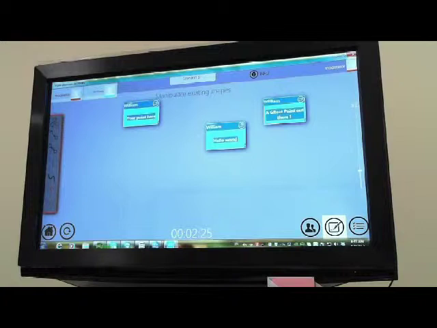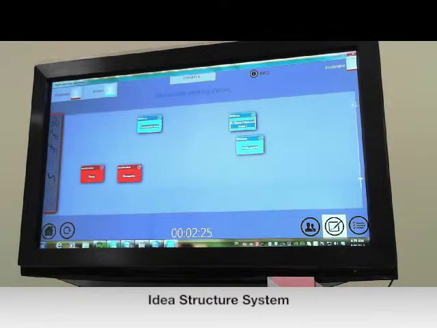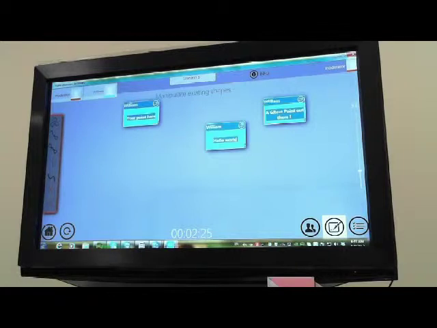Next, I would like to give you a demonstration about how you structure the different points out here. So in this digital board, we have three important functions. Of course, the first function is called drawing. I mean, you draw on a whiteboard, so we think that drawing is very important in this system. So let me give you an example of how we draw in this system. There's a function palette here, or we call it the draw palette. If we click on the button of free draw, you are able to draw something.